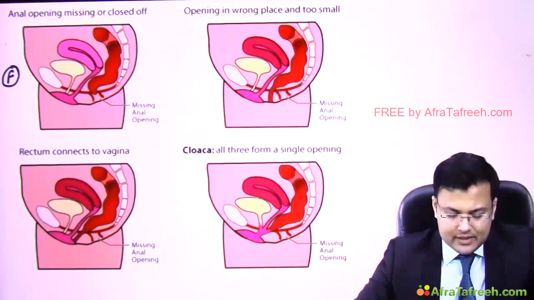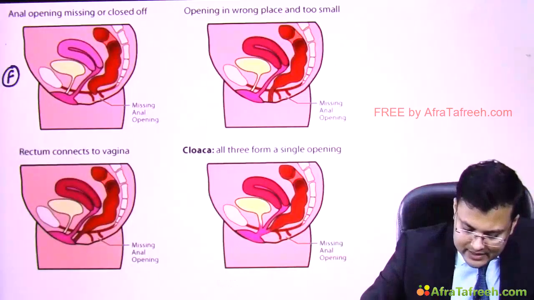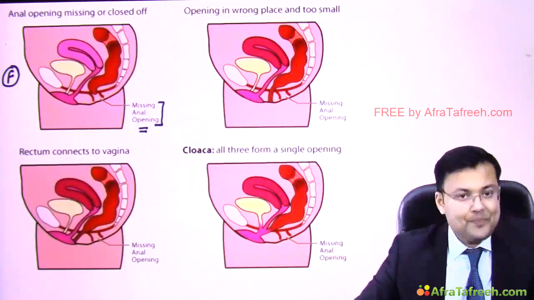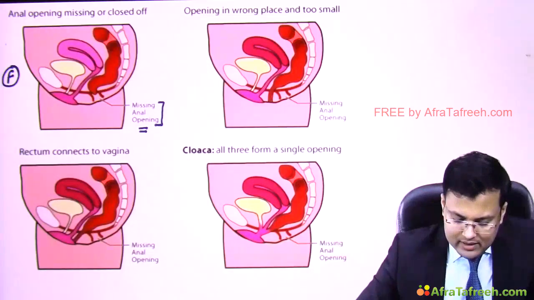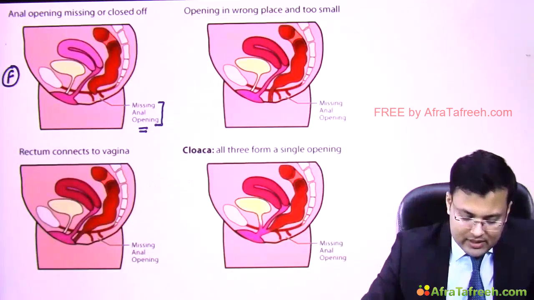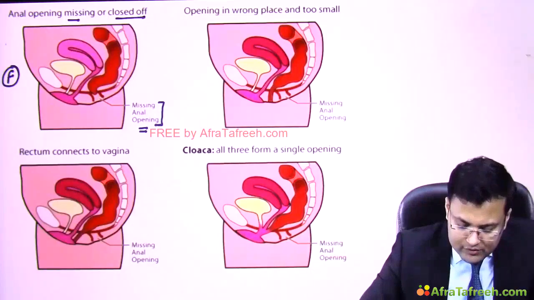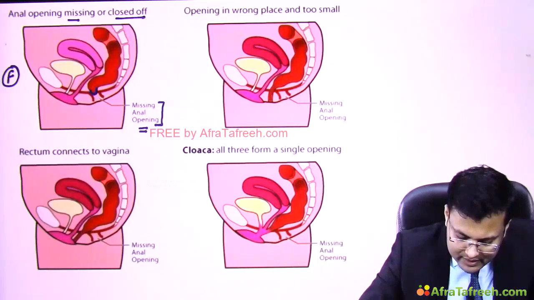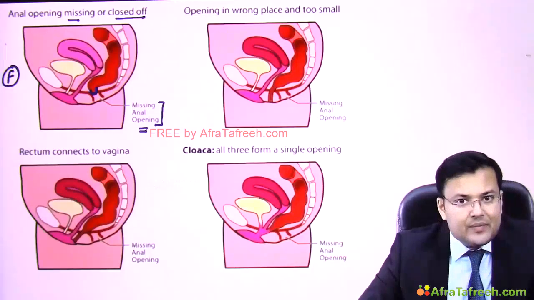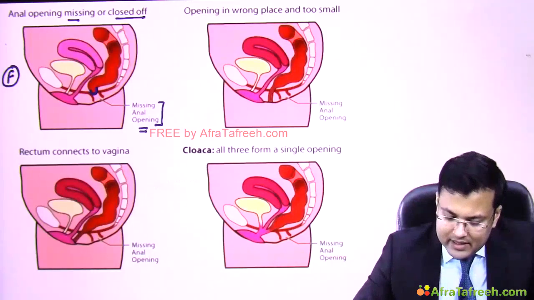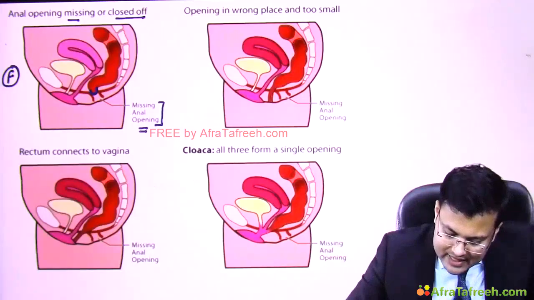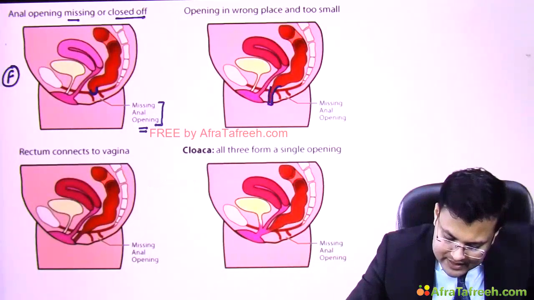Okay, see the first condition. Here you can see that there is missing anal opening, right? There is no external opening. So it is missing or it is closed off. So can you see anus? The anal opening is missing. If you see the second one here, you can notice that there is anteriorly displaced anus.